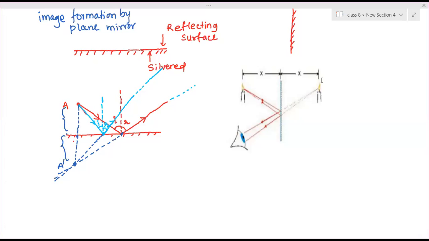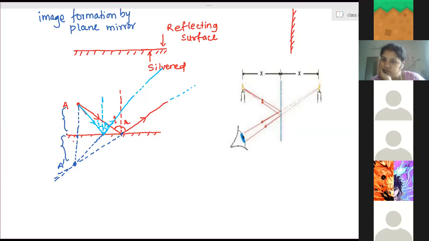Is it possible that you are standing in front of the mirror and your image is formed behind it, and can be taken on a screen? Screen means anything, white sheet, white paper. Is it possible? Ma'am, like projectors. Projectors, yeah. Is it possible that we will obtain our own image on that screen if we are standing in front of the mirror? Yes or no?